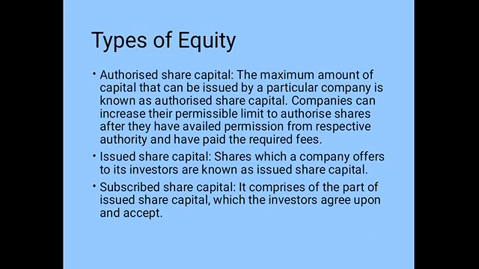Then issued share capital. The shares which a company offers to investors are known as the issued capital. In our yesterday's example we saw that 5,000 shares were available to the general public. So 5,000 are the shares issued by the company to the general public, that is, the general public has an option to purchase shares in the company.